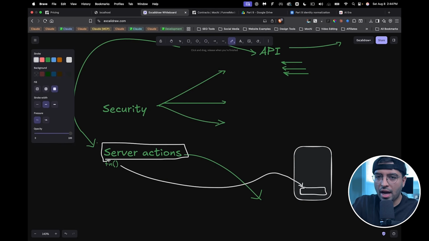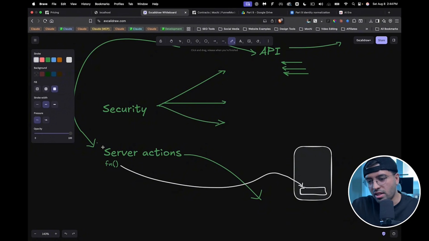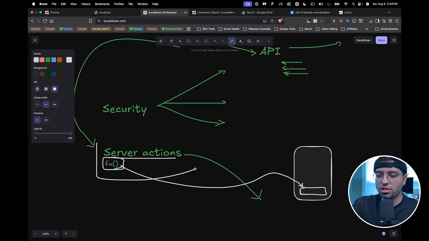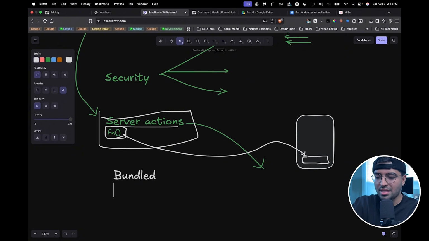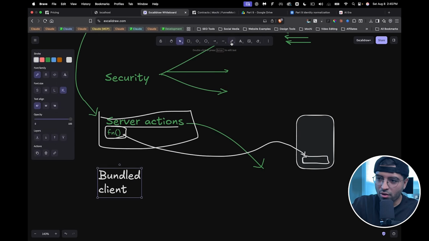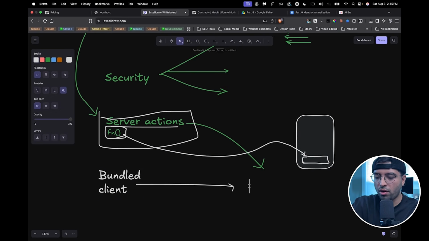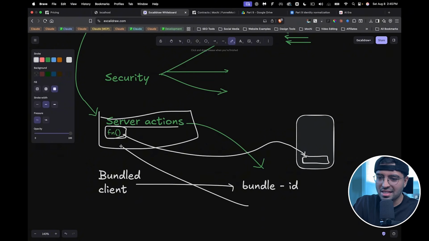That means server actions, I know the word is really misleading. What this actually means is it just does server stuff in here. But this function can be run on the client. So what that means is this function, the server action you created, is actually bundled on the client and it's sent to the client. So the client can now, technically speaking, a hacker just has to figure out the bundle ID. I think this is how you would do it. I did do an experiment a while ago to see how to find this, but you would probably need an ID of some sort, and you could literally call the exact server function.